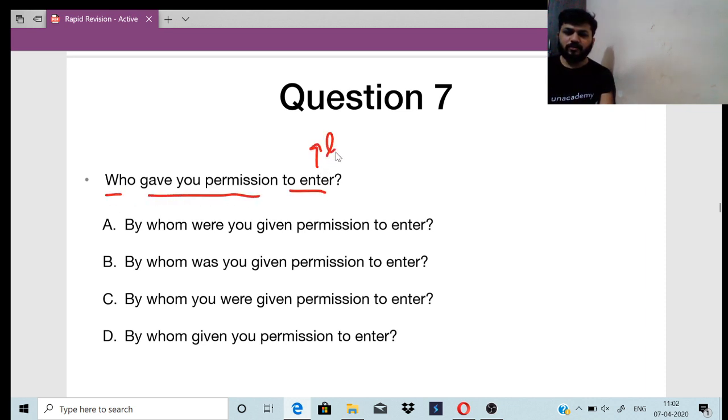Right? So this will be the last term. Who gave you? So the permission is being asked here, right? So what will who change to? It will change to by whom, right?